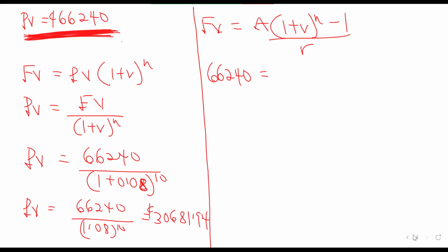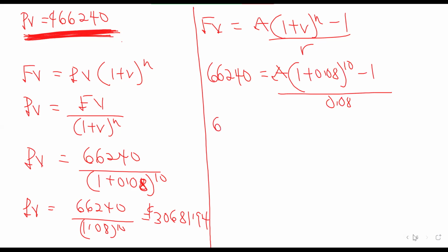Okay, let me try something. You continue. Okay, so let's have the amounts here. We have 1 plus 0.08 exponent 10 minus 1, because this will be in 10 years' time, 0.08.